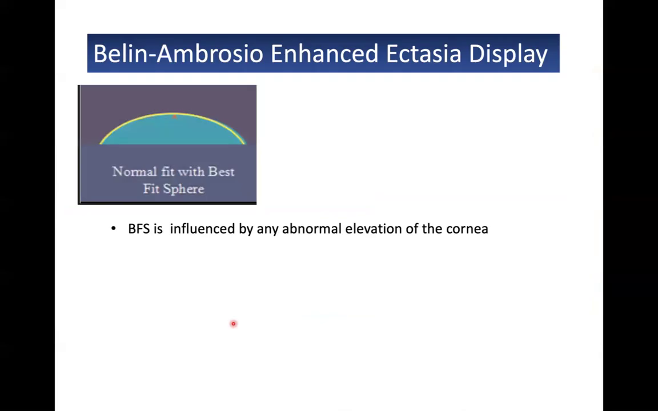Dr. Belin and Dr. Ambrosio have done us a big favor and made our life easier, I would say. Again, this is a bit tricky, but I'll try to explain it. We know about the best fit sphere, right? It takes the raw data of all the corneal readings of the anterior surface and makes a sphere. So even the keratoconus steep cornea reading is included, right? So this should be the normal best fit sphere curvature. But